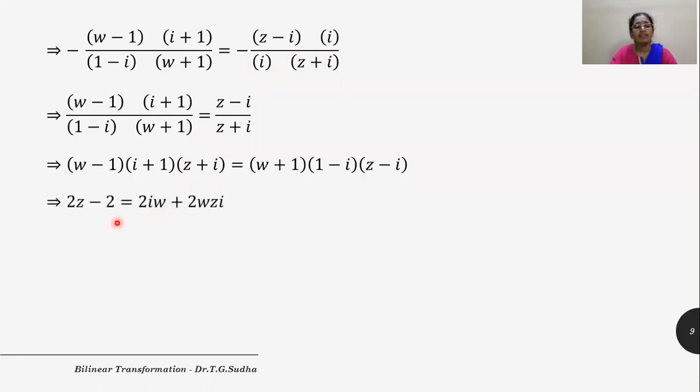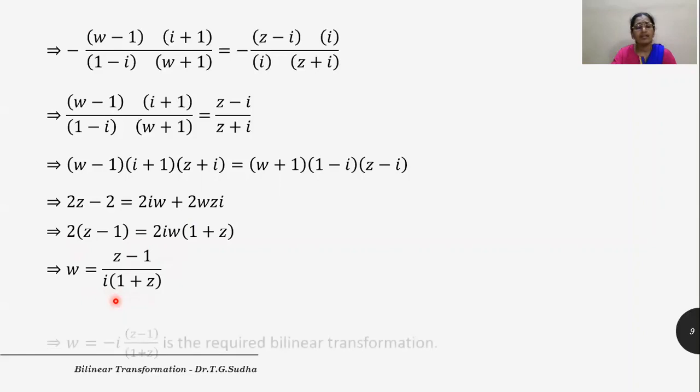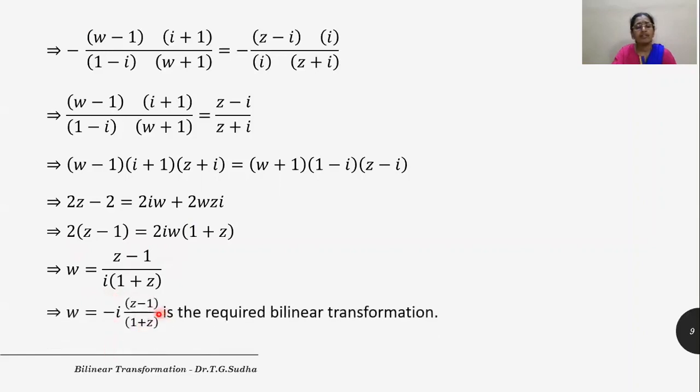Let us simplify this, that is, bringing Z terms and W terms to one side, we get this. Now let us solve for W from here. So let us take W common on the left hand side and write the expression for W. After cancelling out 2, we get (Z - 1) divided by i(1 + Z). So 1/i, when multiplied and divided by i, we get -i(Z - 1) divided by (1 + Z), and this is the required bilinear transformation.